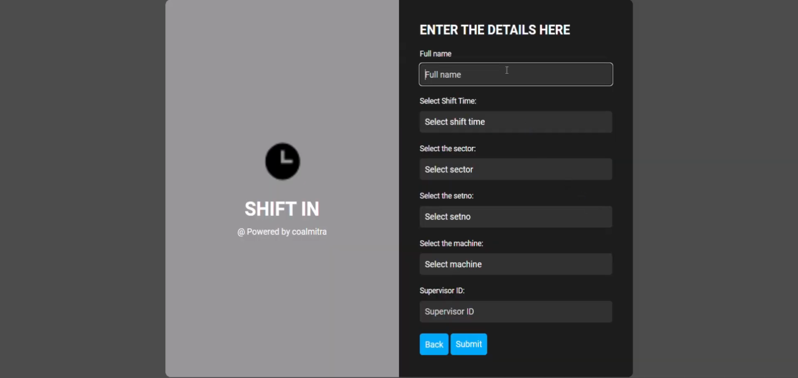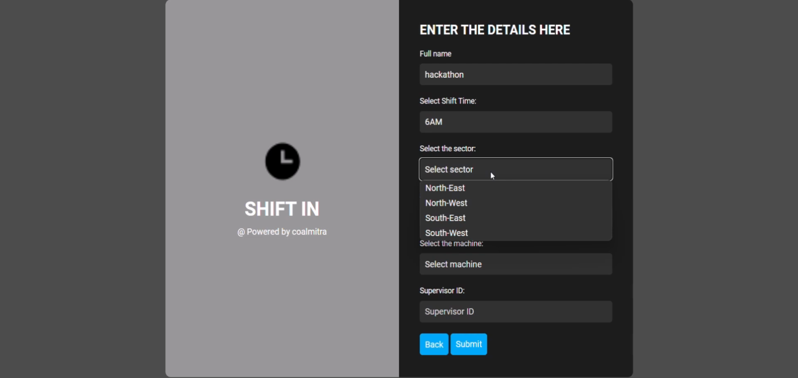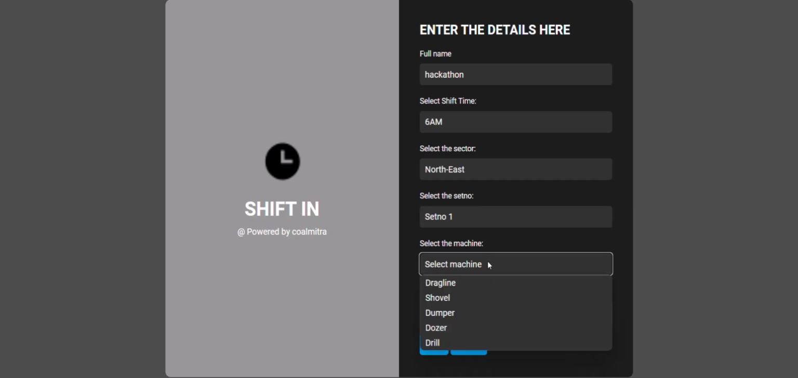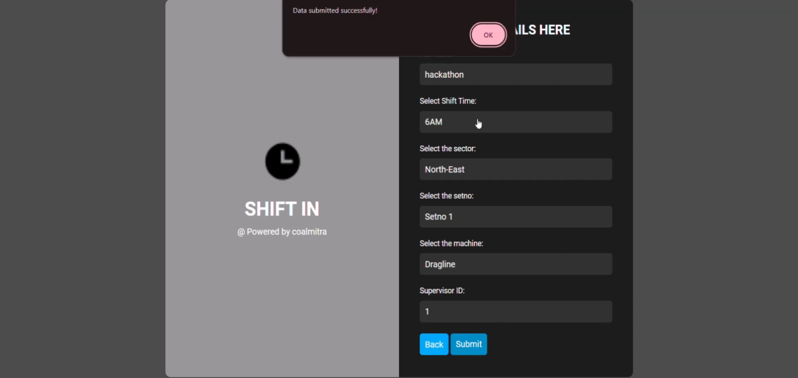So let us give a name as hackathon. Let us select the shift time as 6 a.m. Select sector as northeast, set number 1, the machine as dragline, and supervisor ID as 1. So once we click submit, we'll get a prompt saying data has been submitted successfully.